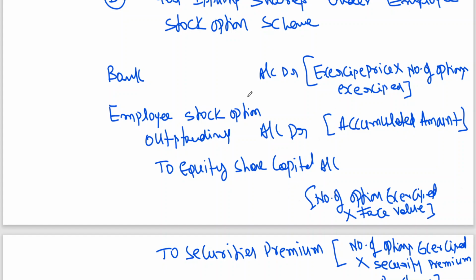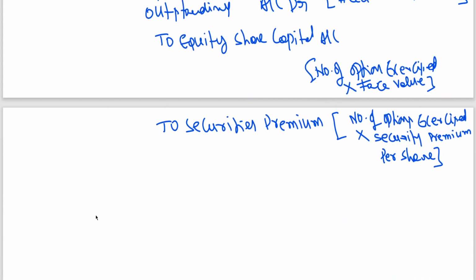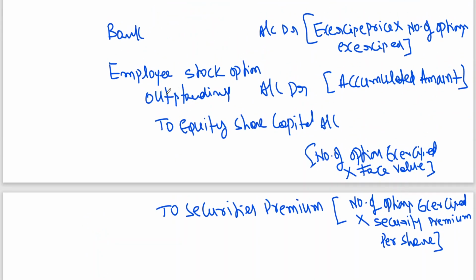Then what happens? Sometimes this expense, which you have already debited to profit and loss account, and you created the employee stock option outstanding account, this accumulated amount is finally showing excess.